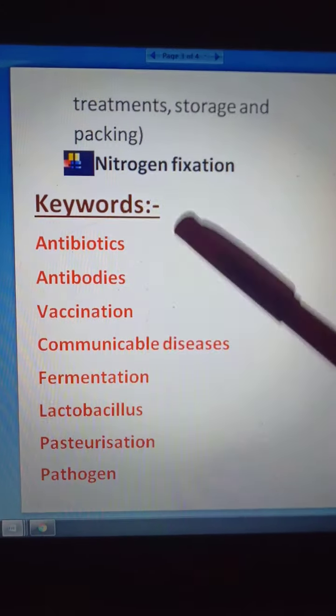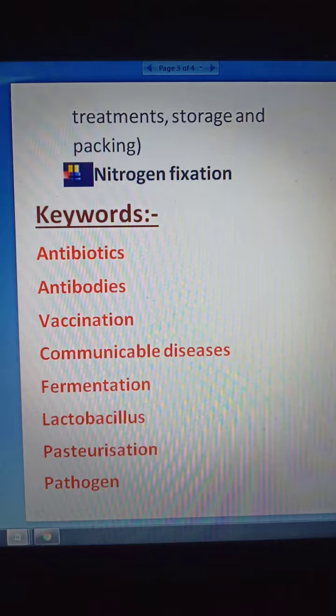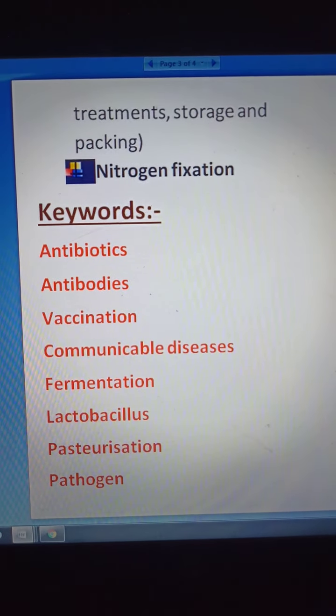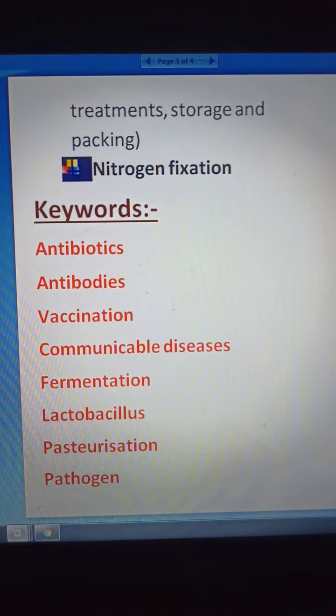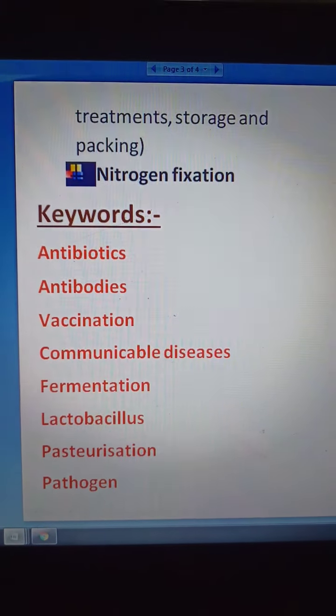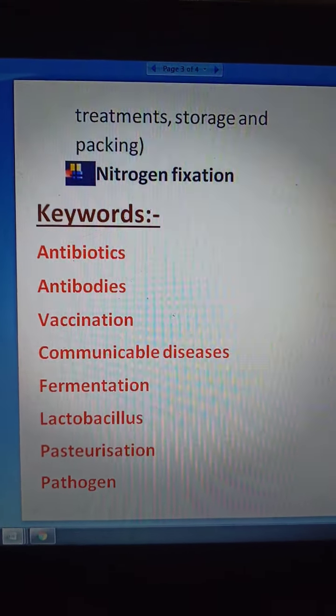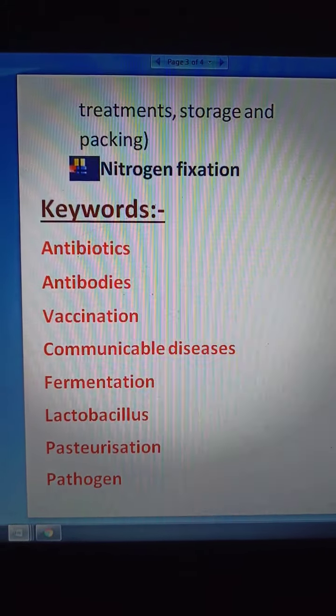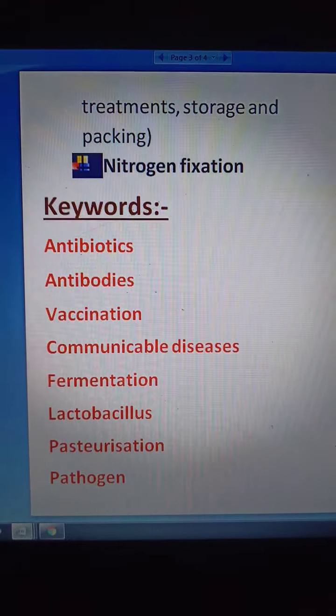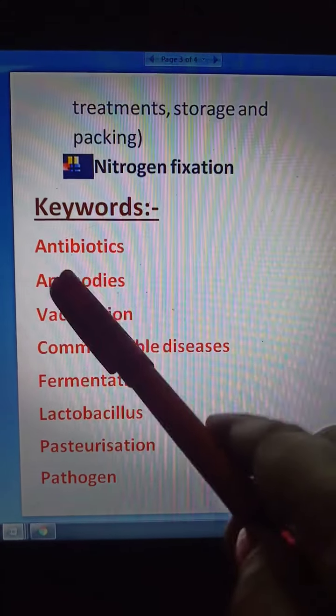Now here are some keywords that are important. Antibiotics. Students, antibiotics are medicines that are made from microorganisms and are useful for us. Okay, antibodies.